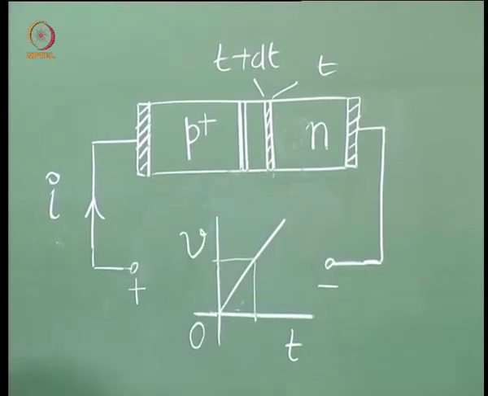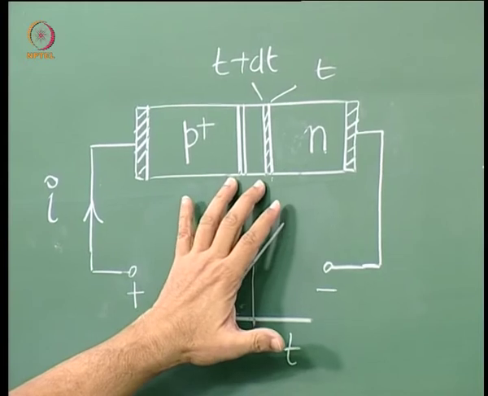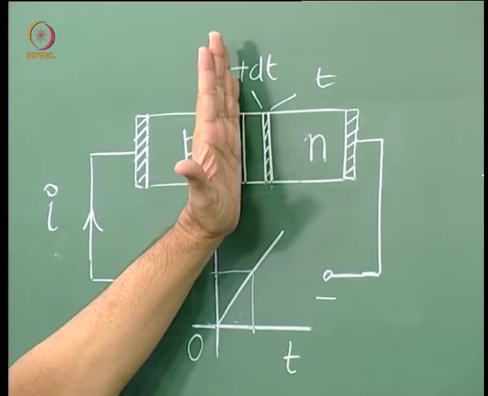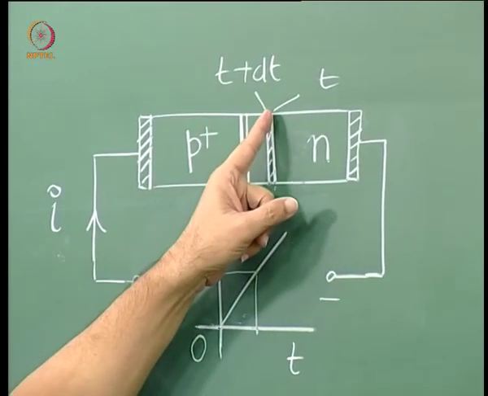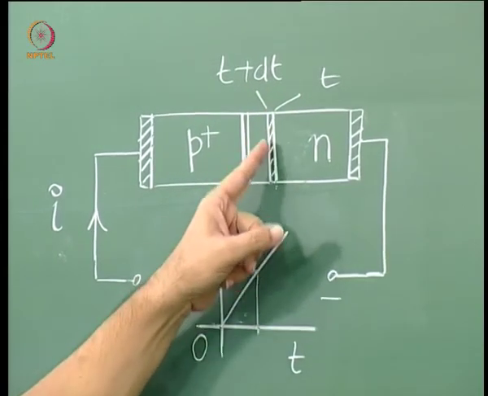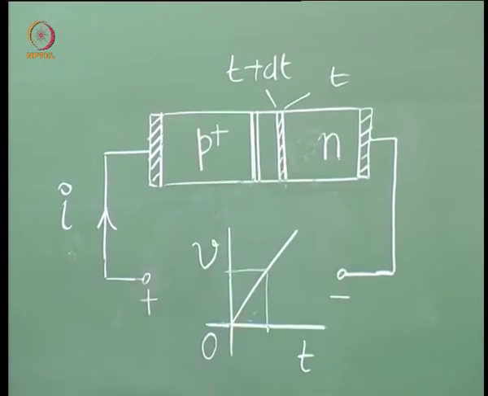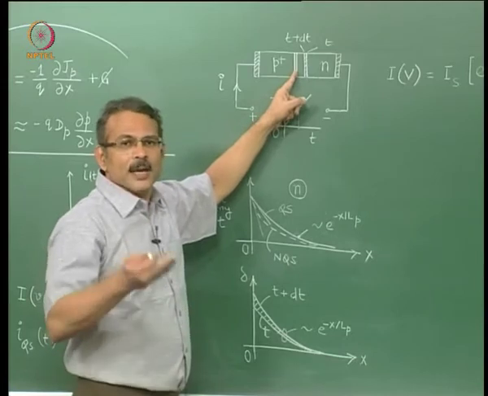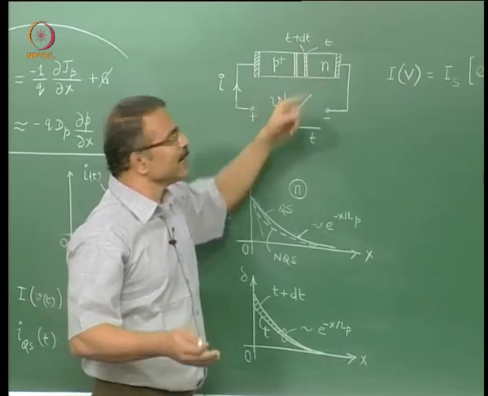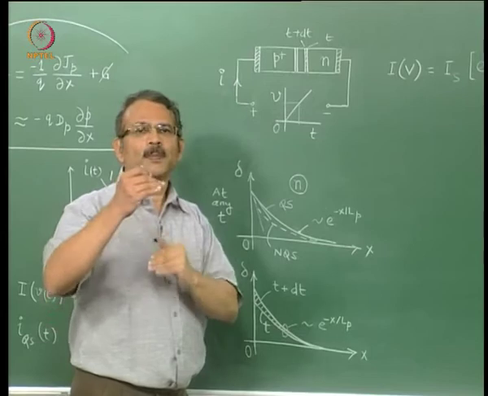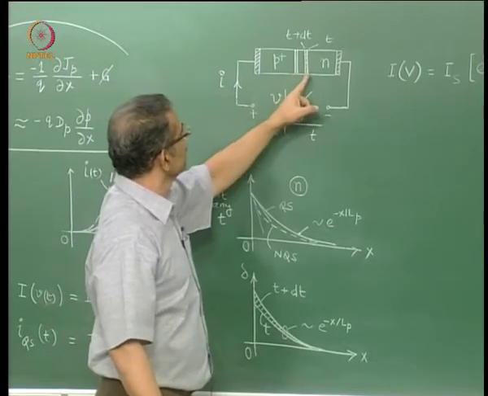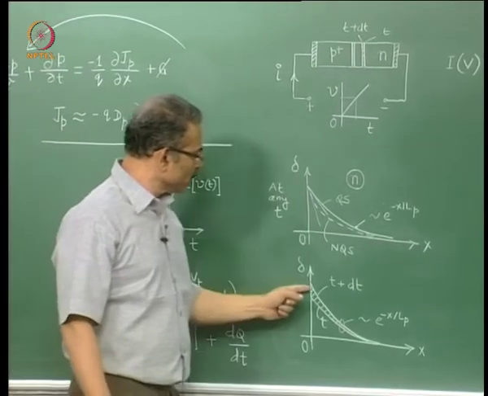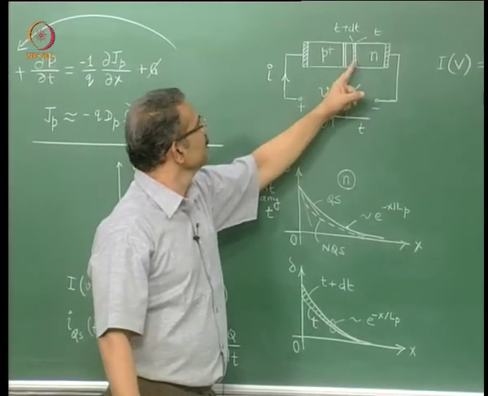Now the extra holes, because of the shrinking of the depletion region, which happen to be the holes on this edge of the depletion region, are the same as the extra electrons which are coming in here. Therefore this shaded area plus this shaded area represents the excess holes being stored in the device from the instant t to t plus dt, and this is the same as the shaded area.